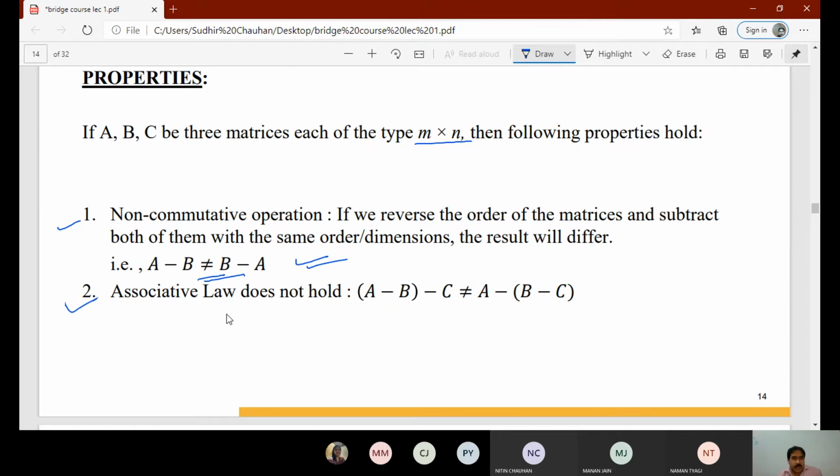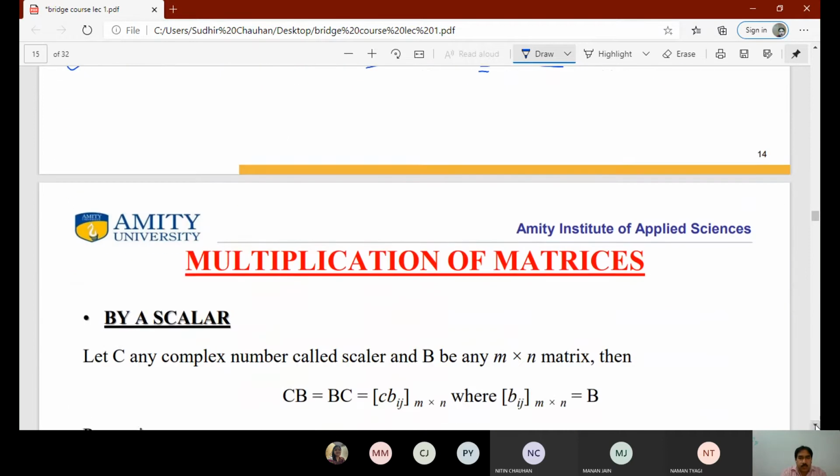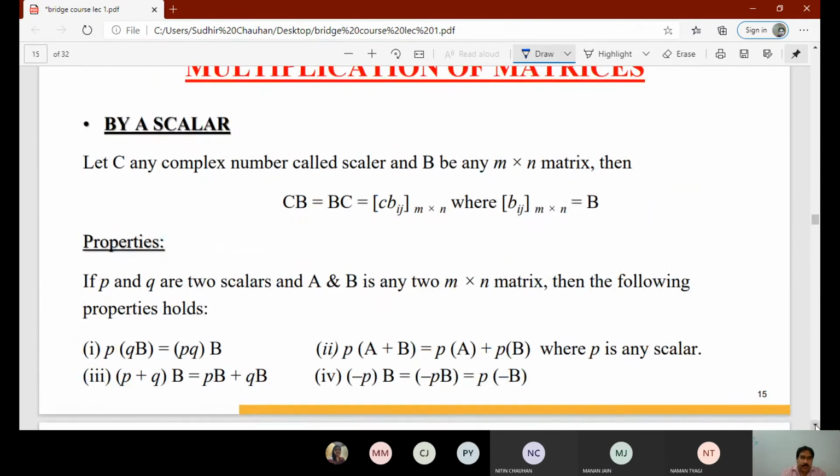Okay. Second, the associative law does not hold good. Again, in case of addition it holds good, but in case of subtraction it does not hold. If we first find A minus B and then subtract matrix C, we'll get some matrix which is not equal to what we get if we subtract B minus C from matrix A. So in case of subtraction, the associative law does not hold. So these are the properties of addition and subtraction we have to remember.